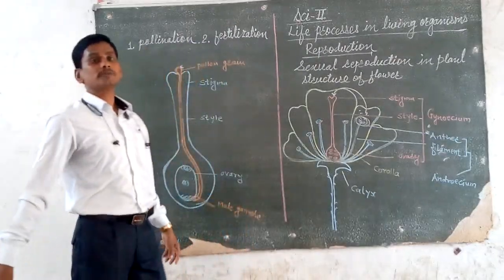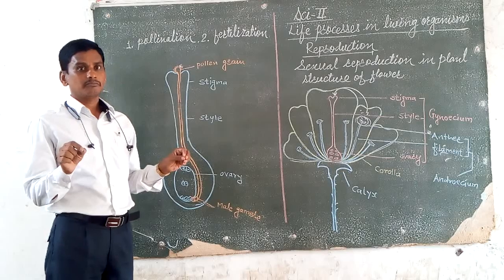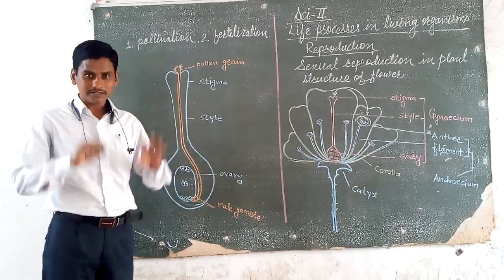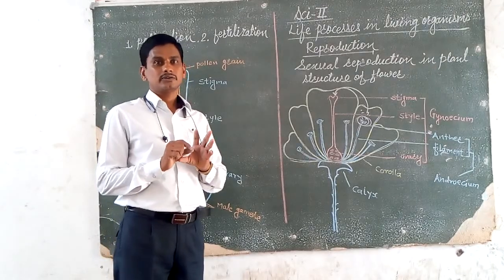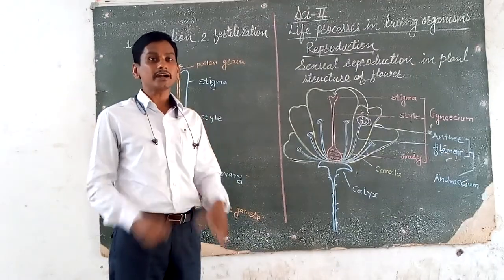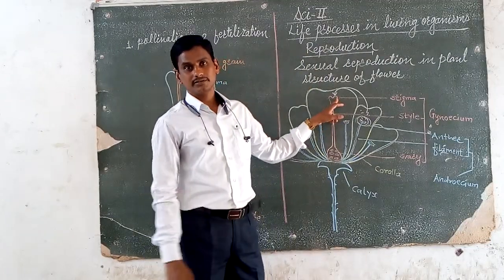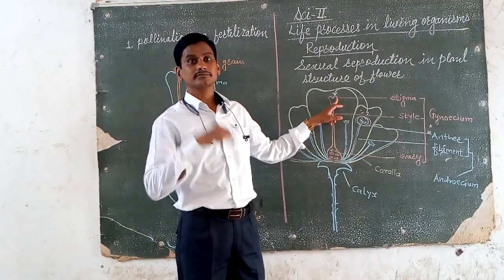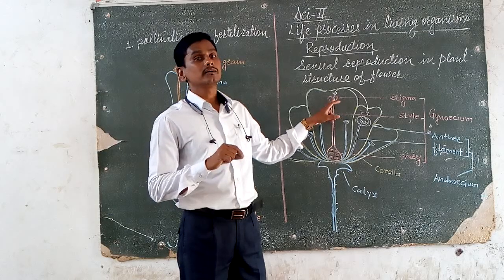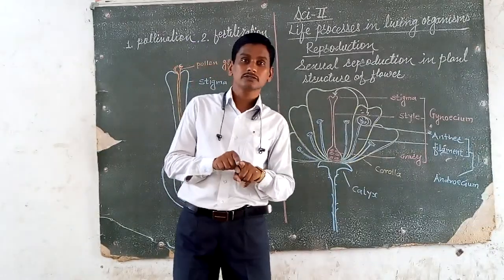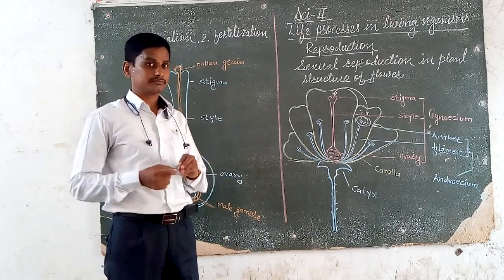Now, this pollination process occurs by various agents, by various abiotic factors and various biotic factors. Abiotic factors are, for example, wind and water. The pollination process occurs by wind and by water.